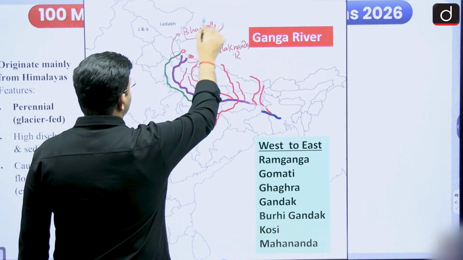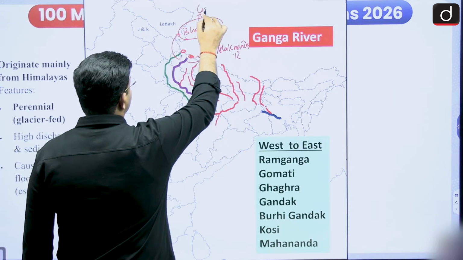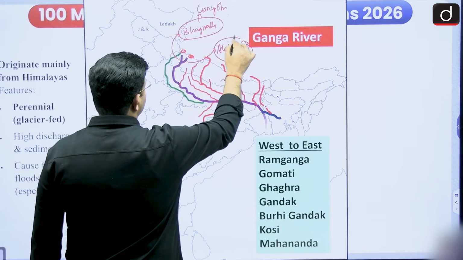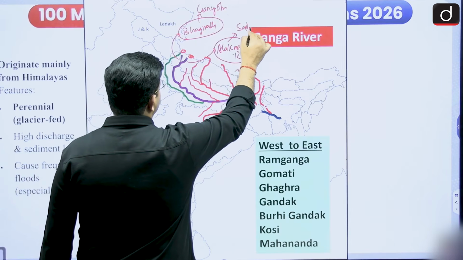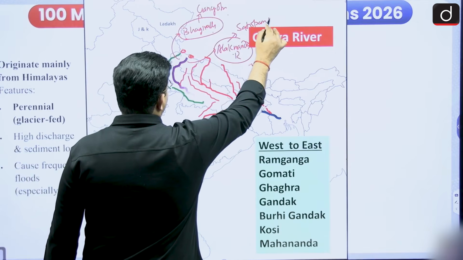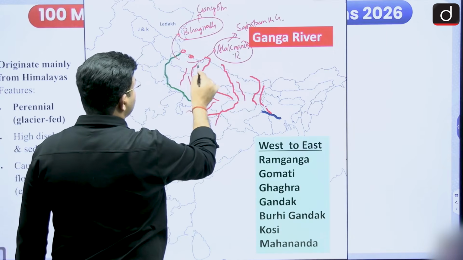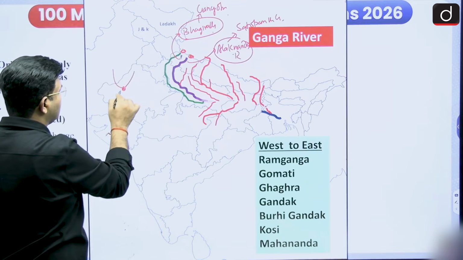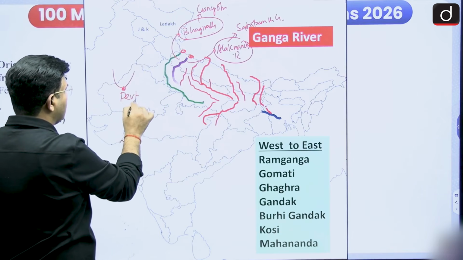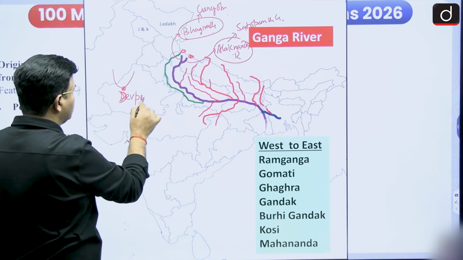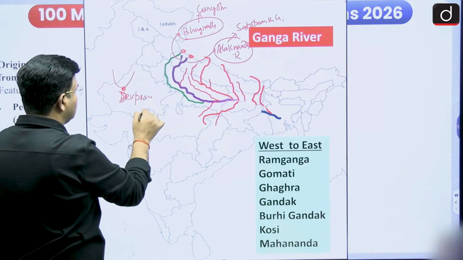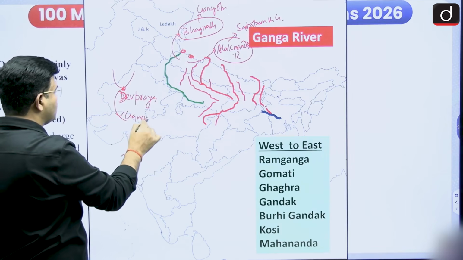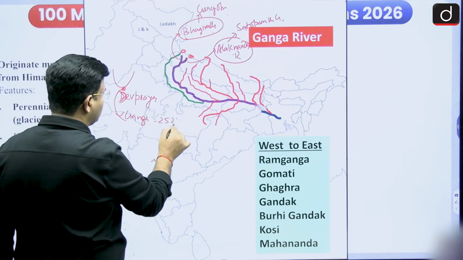This Bhagirathi river originates from the Gangotri or Gomukh glacier, and this Alaknanda river originates from the Satopanth glacier. And these two rivers meet at Deoprayag, and after that its name becomes Ganga, and its total length is 2525 kilometers.